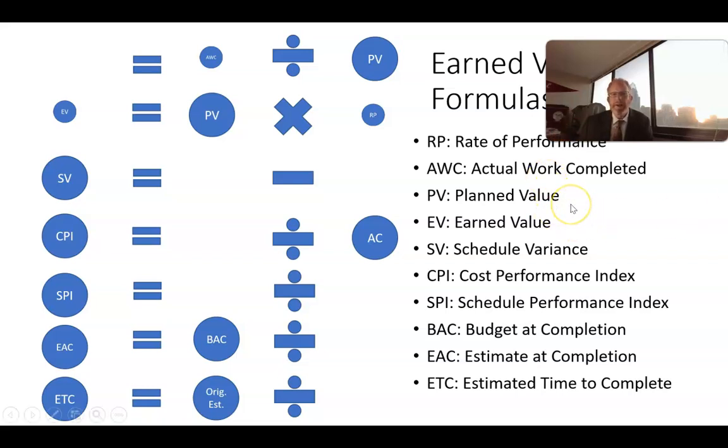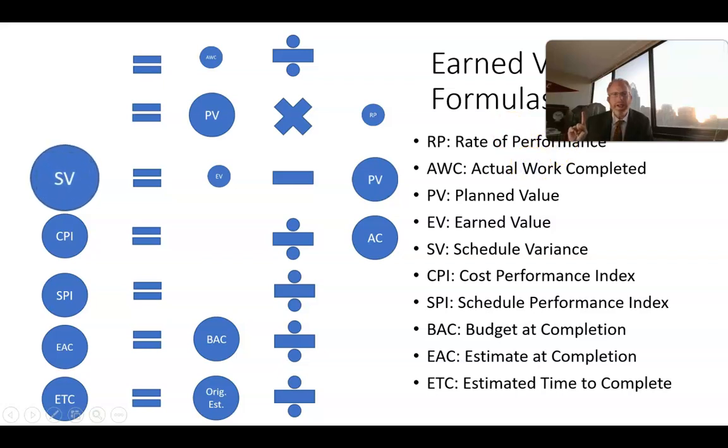number. Now, what about schedule variance? So schedule variance is going to take that earned value and subtract from it the planned value. If the earned value is a small number and we're subtracting from it a larger number, then the schedule variance will be a larger number, but it will be a negative number to indicate that we are behind schedule. So we will reflect that as red. On the other hand, if we were ahead of schedule, then the earned value would be a larger number than the planned value, and the schedule variance would be a positive number, which naturally we'd reflect in green.